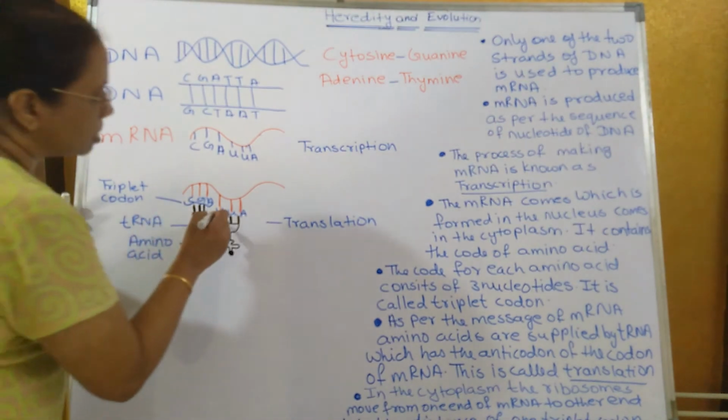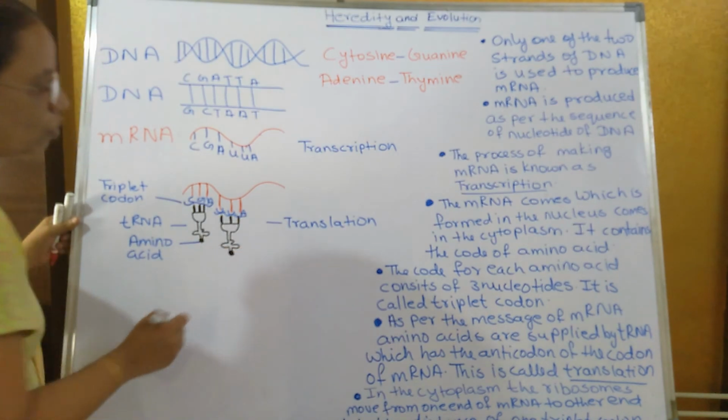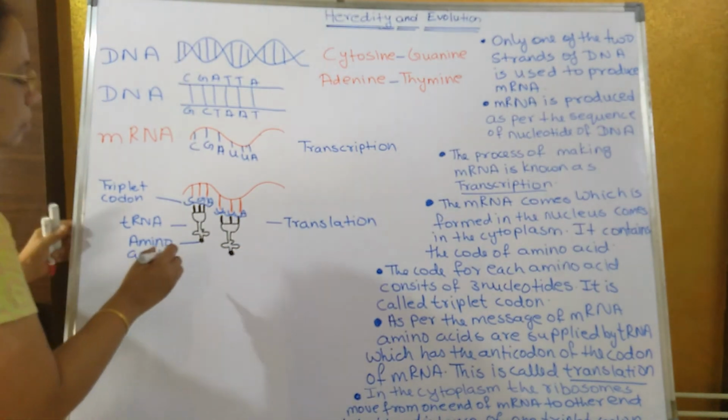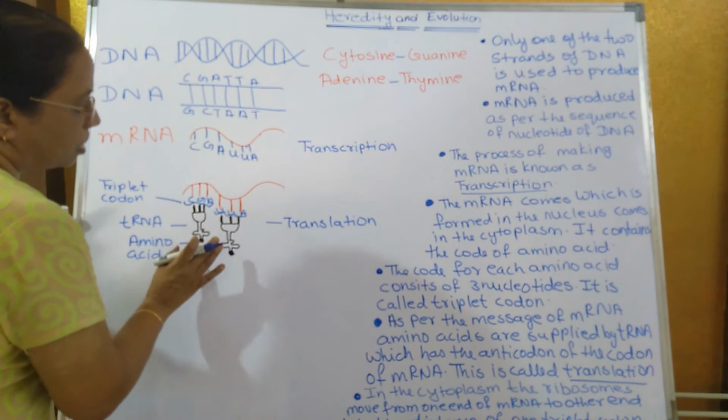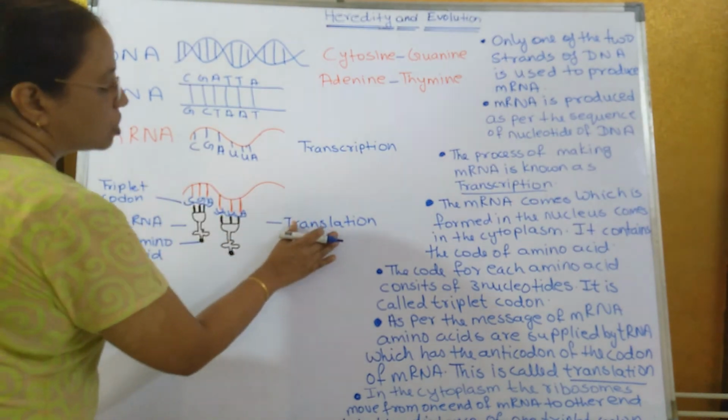The next one is the next triplet codon, which brings another amino acid over here. Now this formation, the translating of the codes of mRNA by the tRNA, is known as translation.